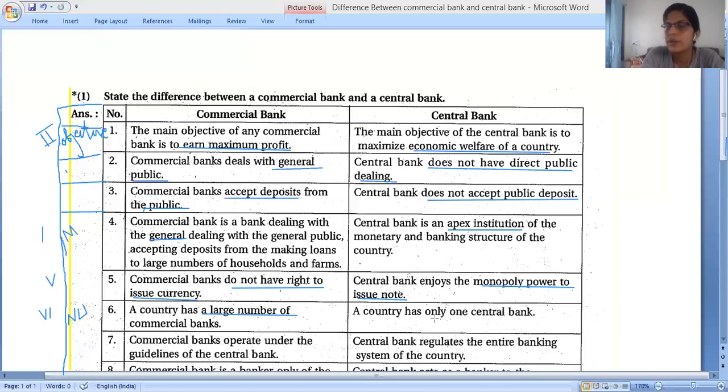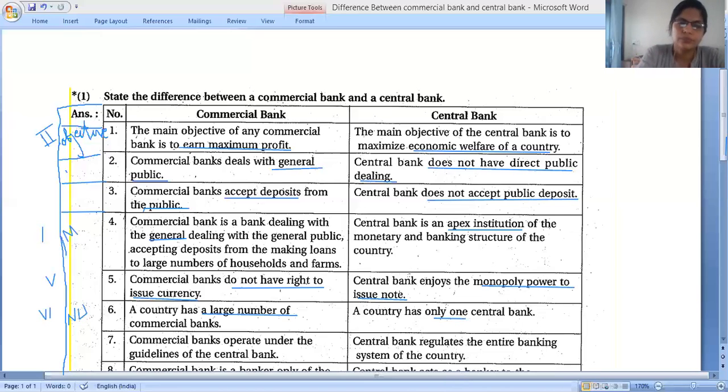How many central banks do we have? We have only one, that is RBI. That means a country has only one central bank. In our India various commercial banks are here, but central bank is only one, that is RBI.